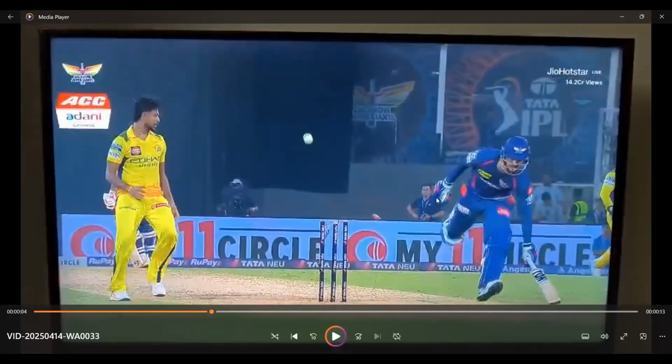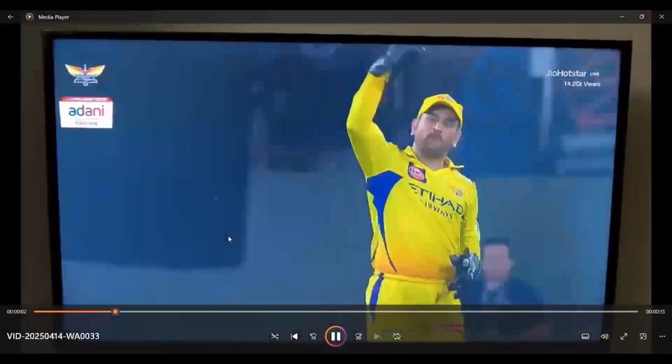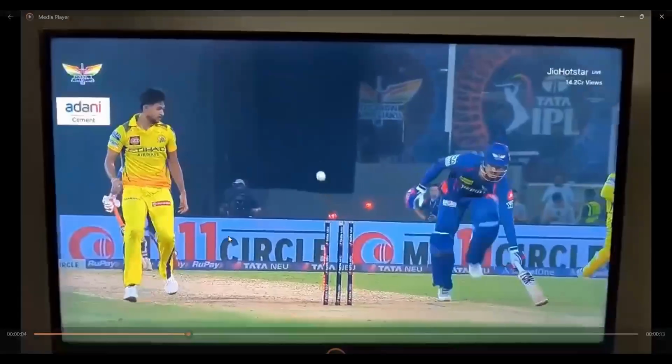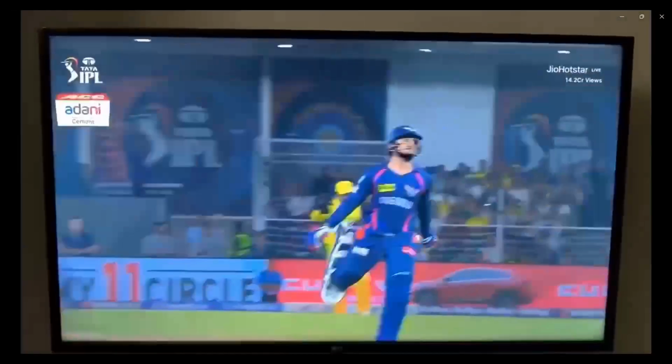So, obedient people. Okay, how is the run out? Tell me how much star rating you will give out of 5. How much star rating will you give? Tell somebody. Tell how much star rating you will give for this run out.